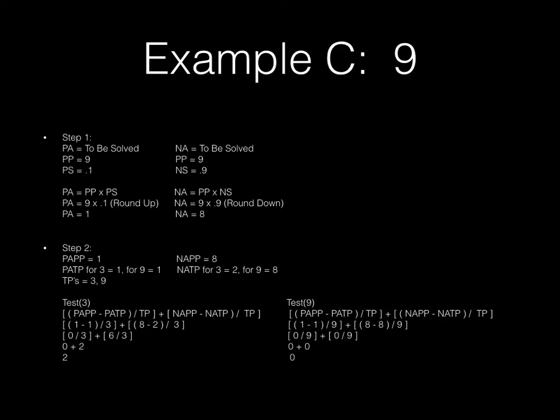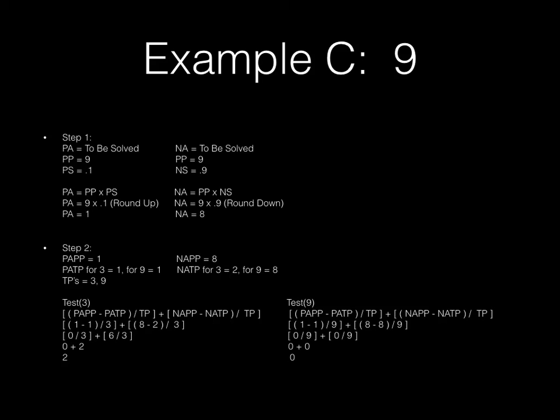Our negative aspect is to be solved. Our potential prime is 9. Our negative spin is equal to 0.9. Negative aspect is equal to potential prime times negative spin. 9 times 0.9 rounded down is equal to 8. Our first and only real test prime in this situation for potential prime 9 is 3.